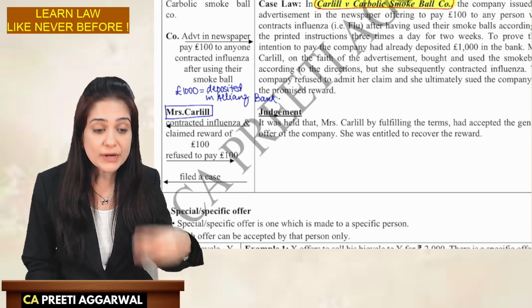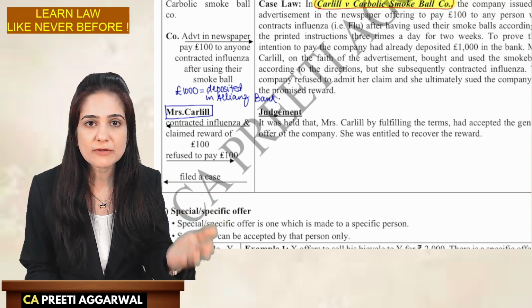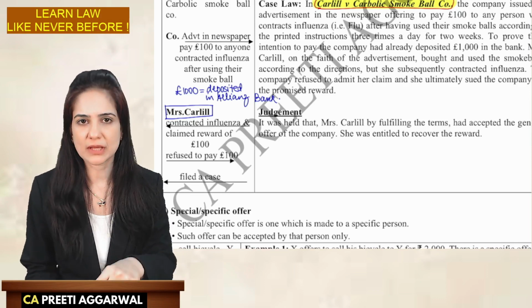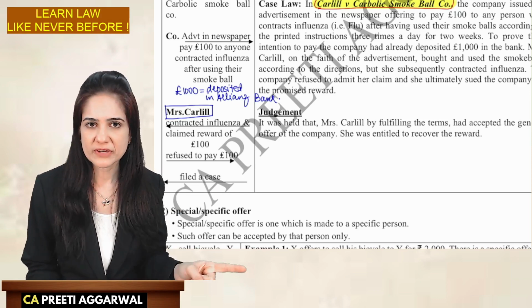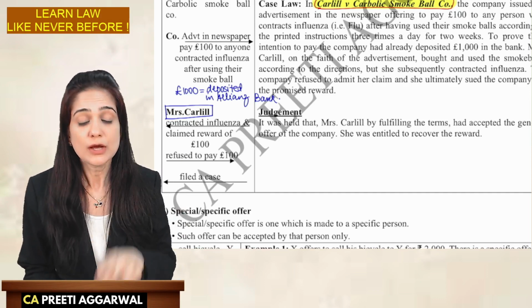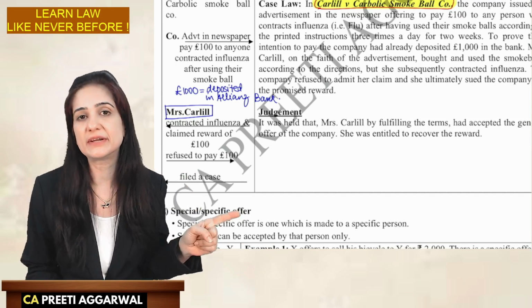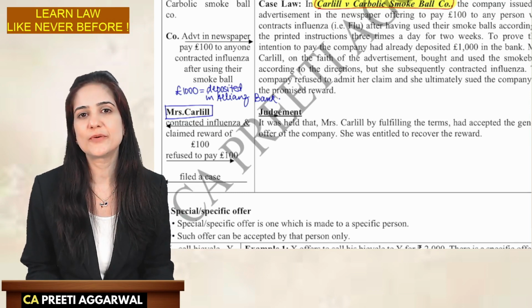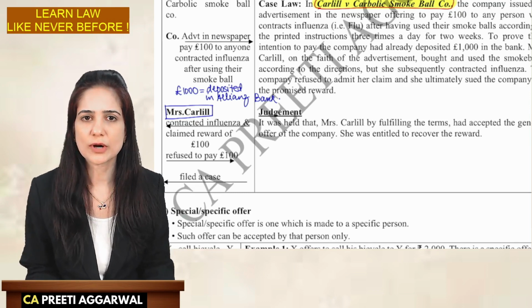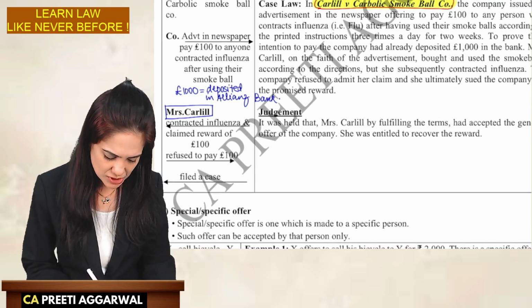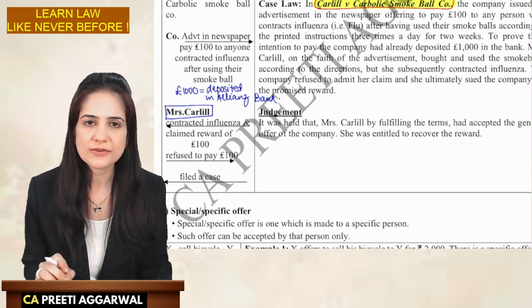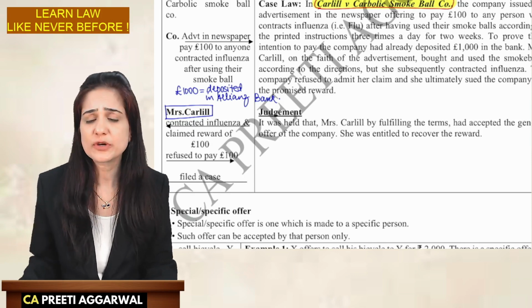The company said, we are not ready to believe that you contracted influenza after our smoke ball. We trust our product. You must not have used it properly. You do one thing. You come to our office thrice a day for 2 weeks, use the smoke ball in front of our secretary. Only then we will believe that you actually contracted influenza. Mrs. Carlyle got angry. She said, I used the product as per the printed instructions and I still contracted influenza. You have to give me the reward of £100.